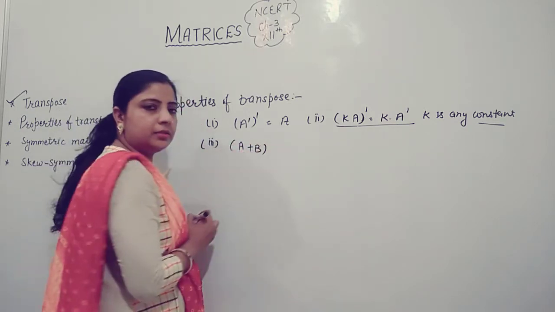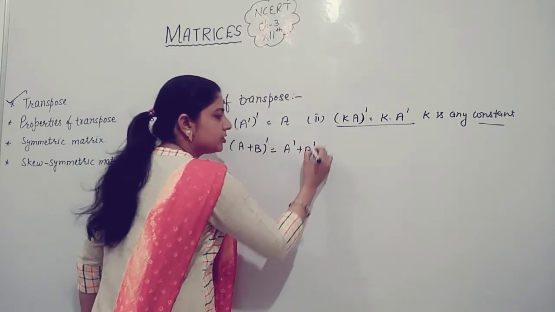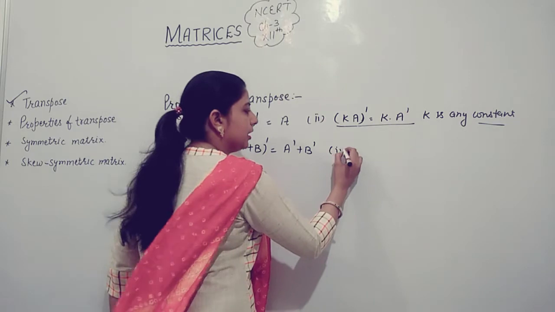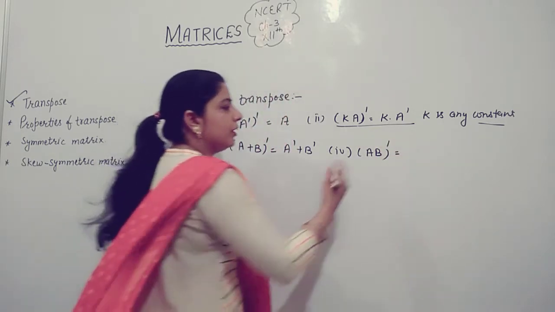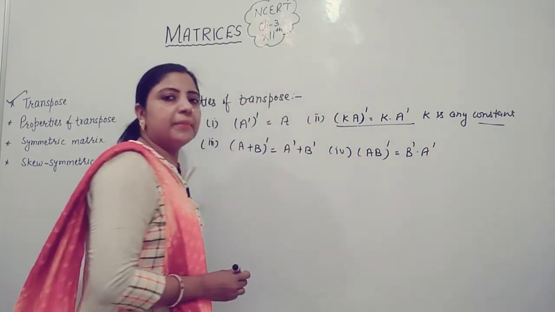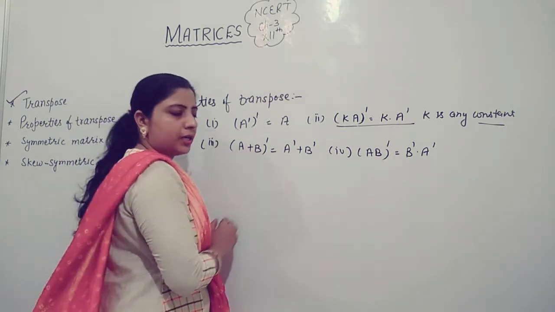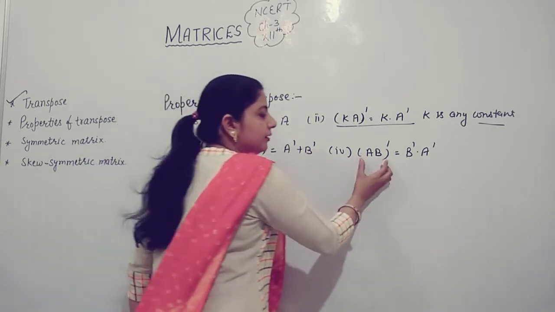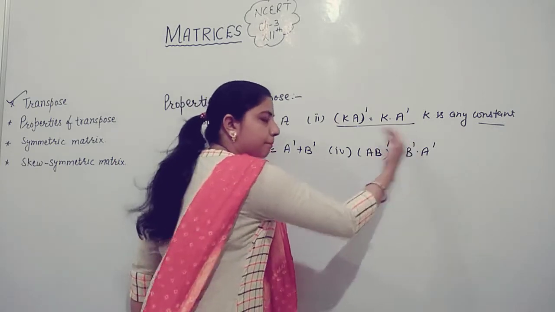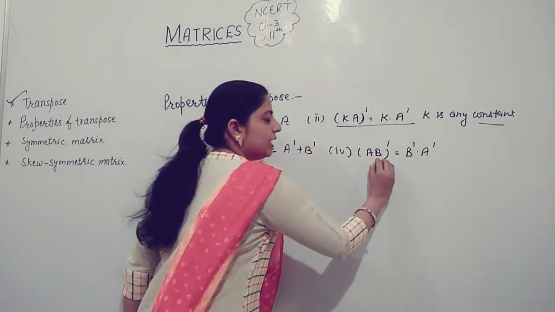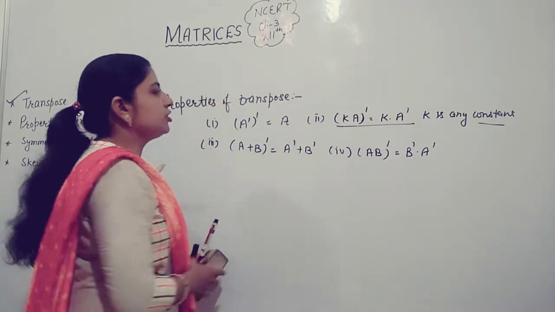A and B are two matrices. Adding them, A plus B, its transpose is equal to transpose of A plus transpose of B. And the fourth property is: multiply two matrices A and B and find its transpose, which is always equal to B transpose into A transpose. Means if you have two matrices in addition, their transpose will be separated: transpose of A plus transpose of B. Okay, when two matrices are in multiplication, the transpose starts from the back. The second matrix B's transpose comes first, then the transpose of the first matrix comes. Okay, now these are the properties of a transpose.